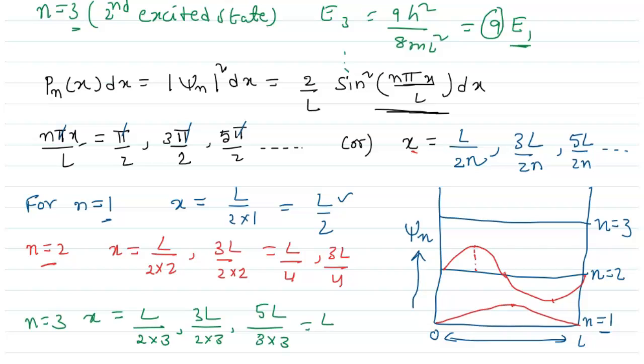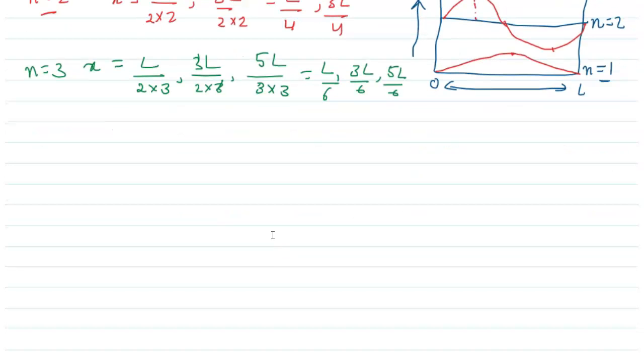That means we find 3 places: L by 6, 3L by 6, and 5L by 6. So the probability of finding the electron is at 3 different places. Next, the probability density: we have to take the square.